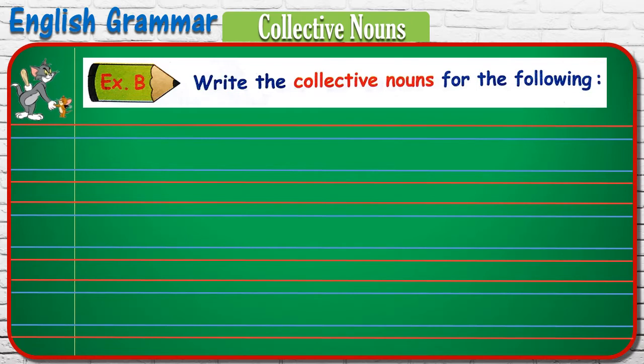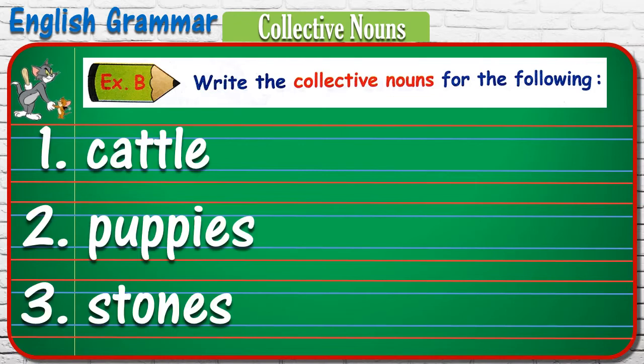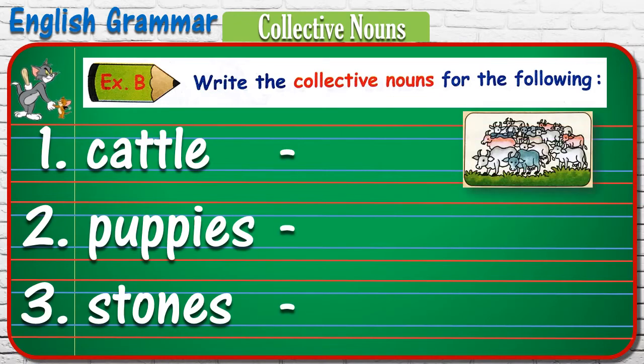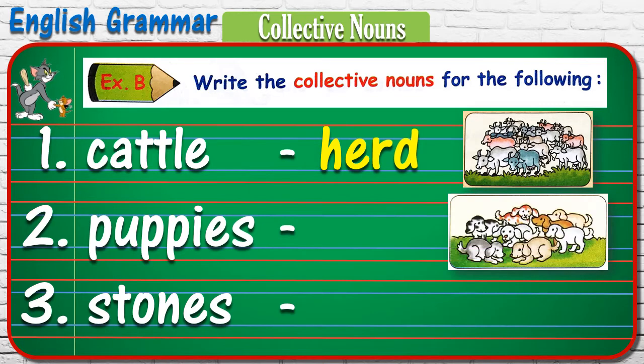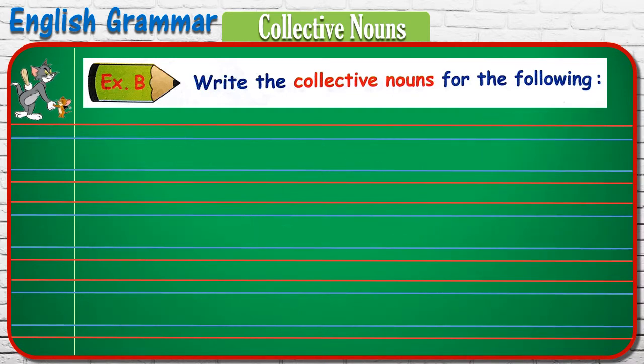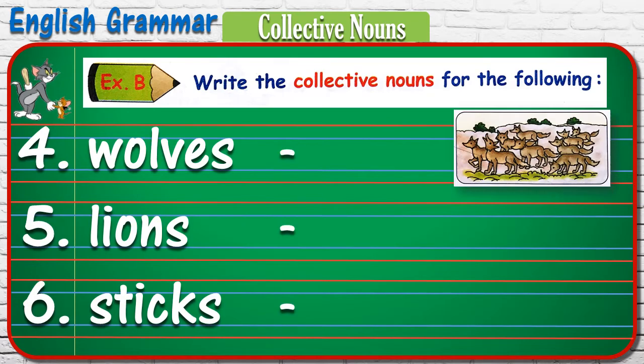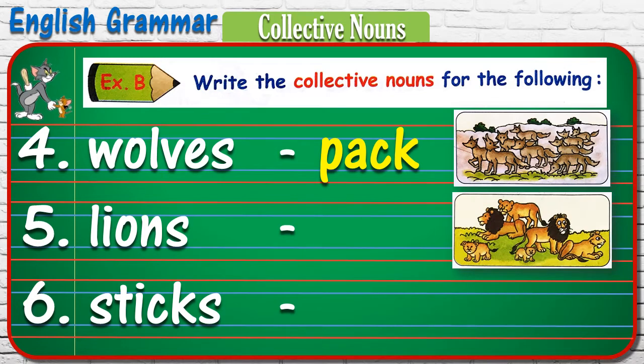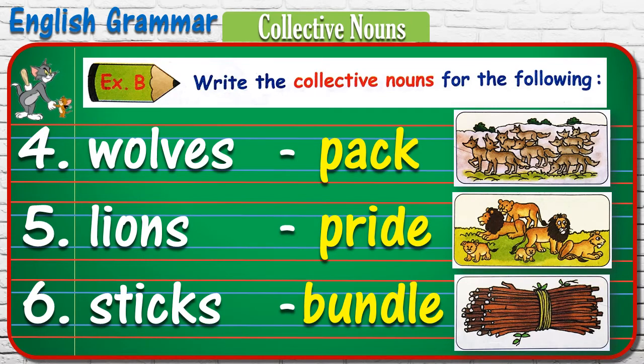Now let's learn exercise B. Write the collective nouns for the following. 1. Cattle, herd. Number 2. Puppies, litter. Number 3. Stones, heap. Number 4. Wolves, pack. 5. Lions, pride. 6. Sticks, bundle.